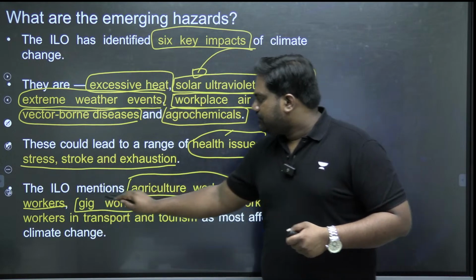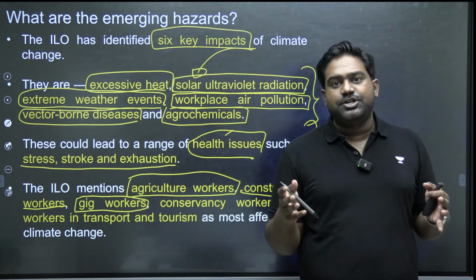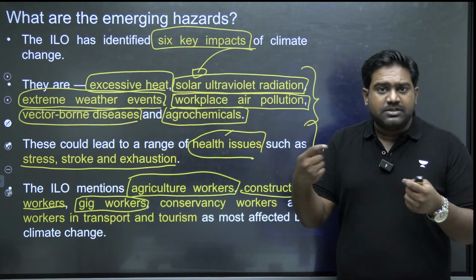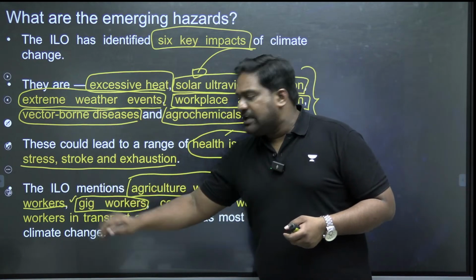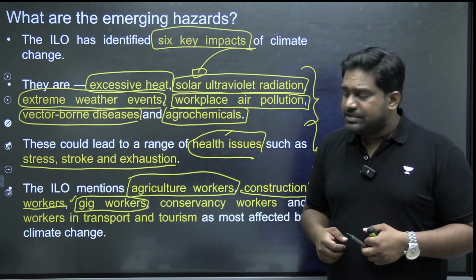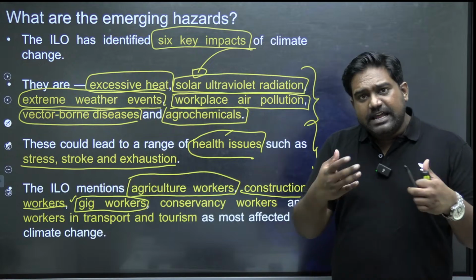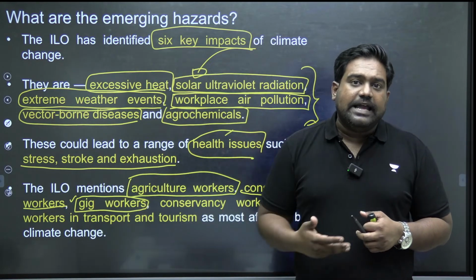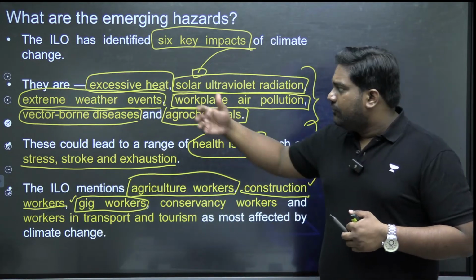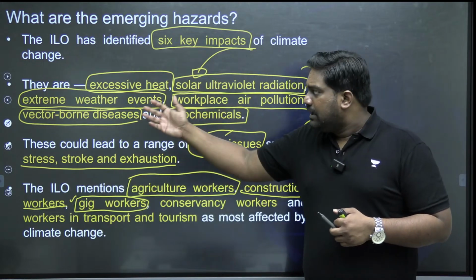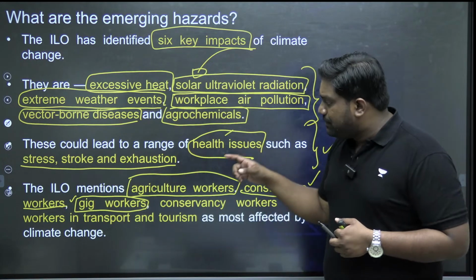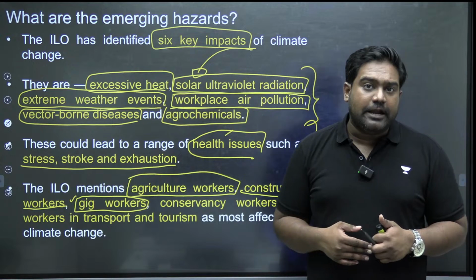Gig workers, those who work for all these new age apps. It could be cab hailing apps like Ola, Uber, etc., the drivers who work for them. The various e-commerce and food delivery platforms where the delivery executives work for these gig platforms. They are called gig workers. By the very nature of their work, they're exposed to the environment, the hazardous conditions present outside. It increases the risk of heat exposure, UV exposure, pollution and exposure to disasters and extreme weather events. So gig workers face a big risk, and this is quite significant for a country like India.